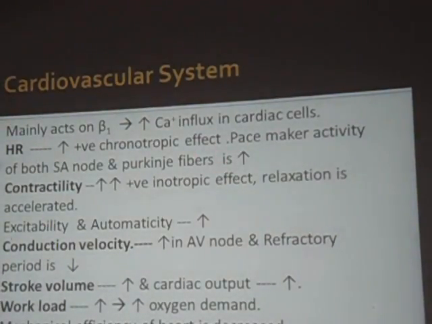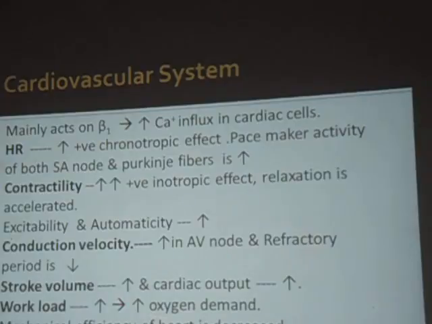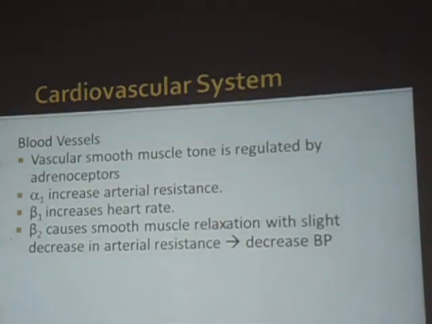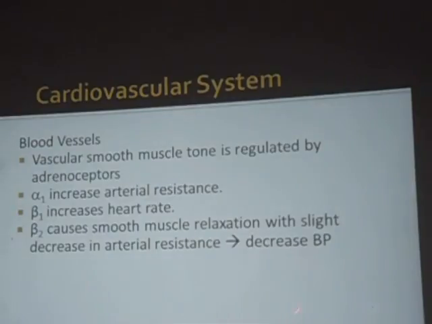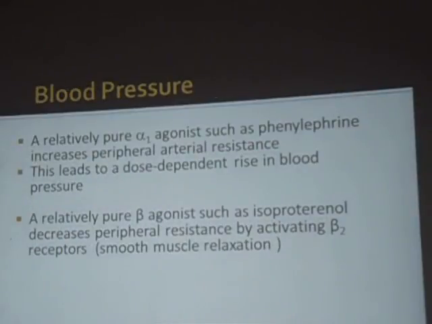So here they have chronotropic effect and inotropic effect. Both heart rate is increased and contractility is also increased. So totally they will be increasing the stroke volume. So increased workload, increased oxygen demand. That can be helpful in hypovolemic shock or accidental conditions, but not in cardiac failure. That point we need to remember. So alpha 1 can increase the arterial resistance, beta 1 increases the heart rate, beta 2 decreases the blood pressure.